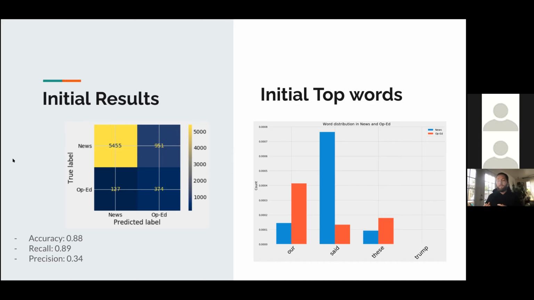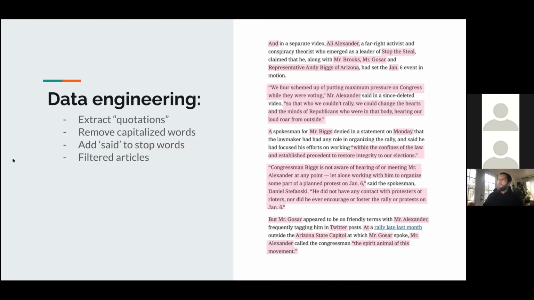I was going not for topics, but more sentiment, or the types of words that might be more opinion-based or news-based. So to get around this issue, I extracted the quotations. I removed all the quotes from the text because I really wanted to focus on the words that the reporters were actually using. I also removed capitalized words, so it removed words like Mr., Alexander, representative that wouldn't help me see the underlying bias or underlying opinion.